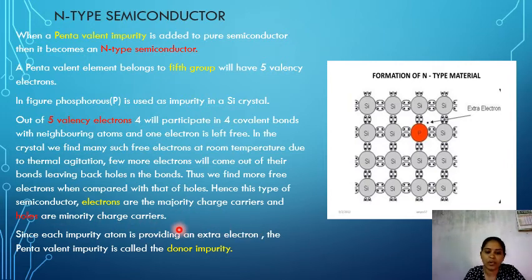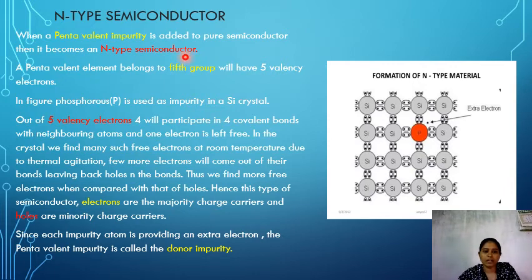This impurity is providing an extra electron. That's why pentavalent is always called the donor impurity, because it always tries to donate an electron for stability. This is about N-type semiconductors. If a pentavalent impurity is added to a pure semiconductor, then it becomes an N-type semiconductor.